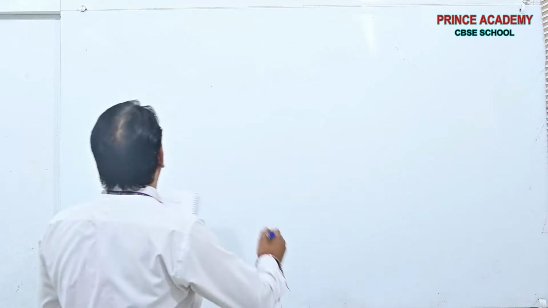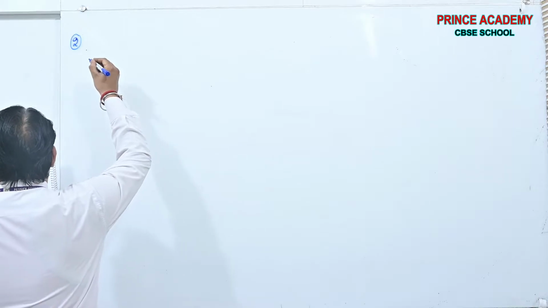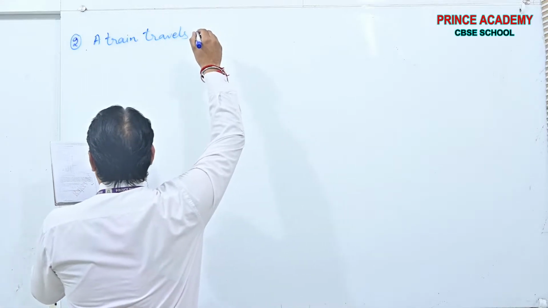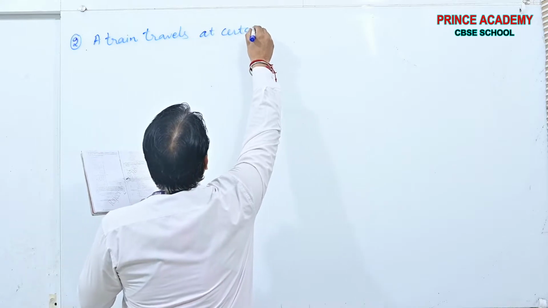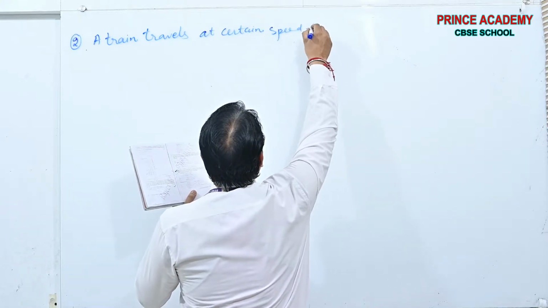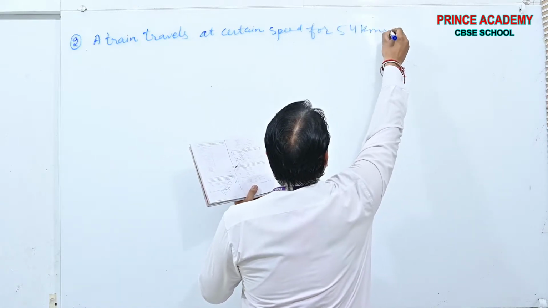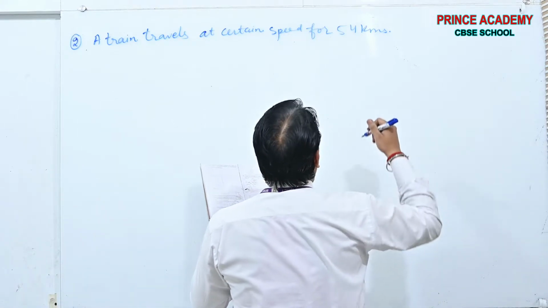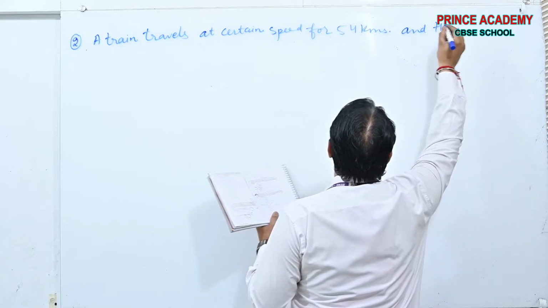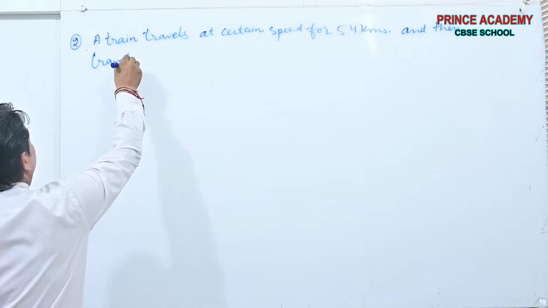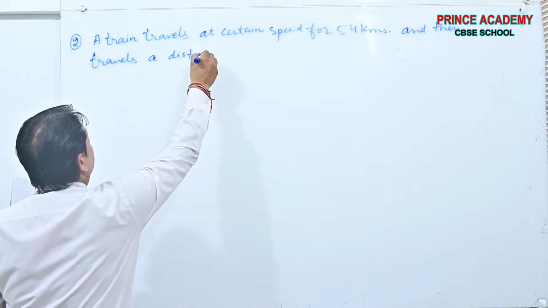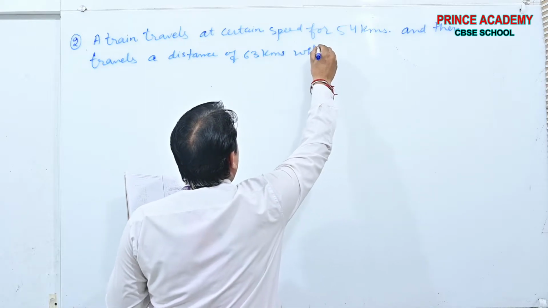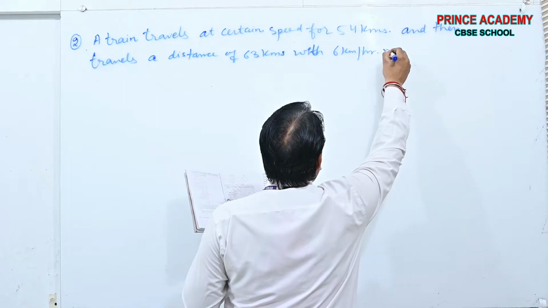Okay beta. See, next question, the statement I am writing is: a train travels at a certain speed for 54 kilometers and then travels a distance of 63 kilometers with 6 km per hour more speed.